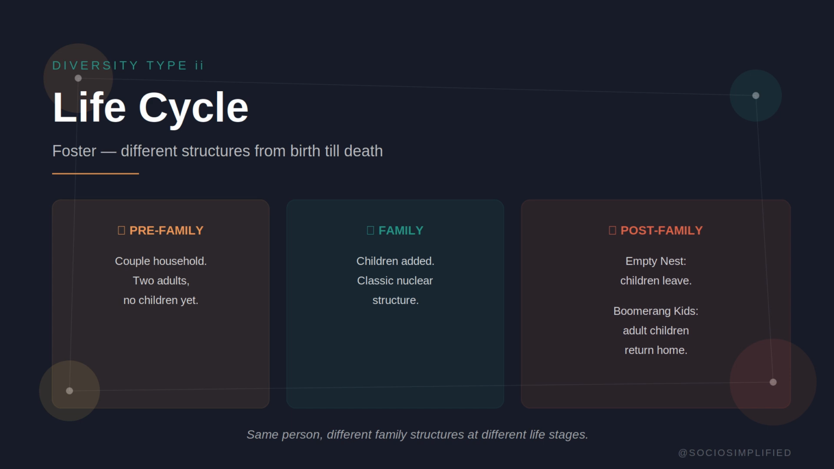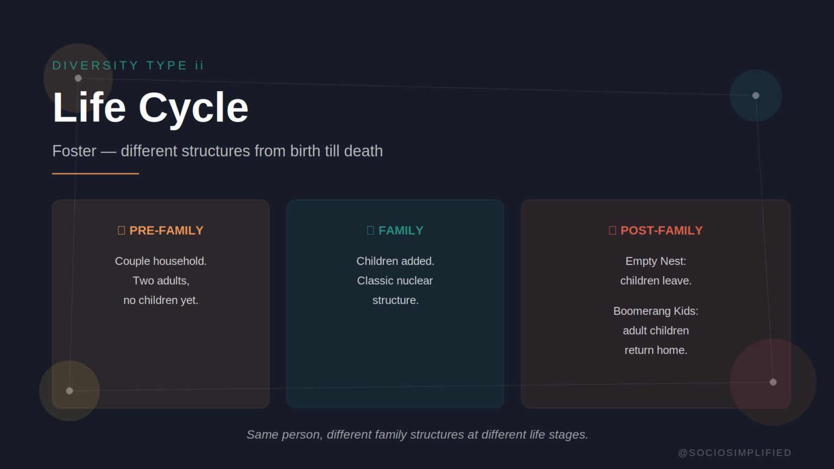Stage 1, the pre-family. A couple household, 2 adults, no children yet. Stage 2, family. Children are added. This is the classic nuclear structure. Stage 3, post-family. So children leave, the empty nest phase, or in modern times, boomerang kids, adult children who return home because they can't afford to live independently.